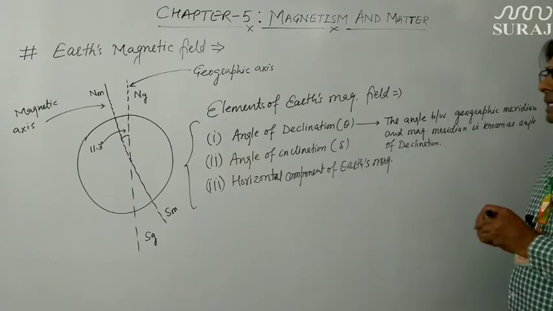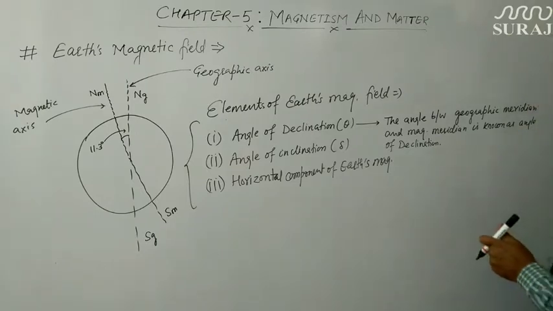Okay, now comes angle of inclination and horizontal component of Earth's magnetic field.